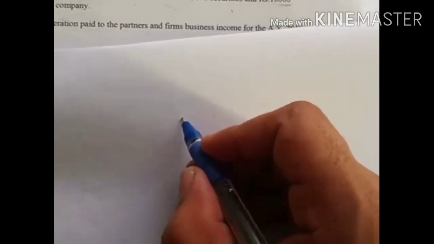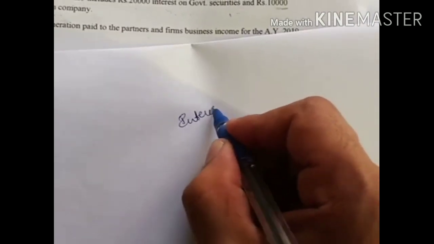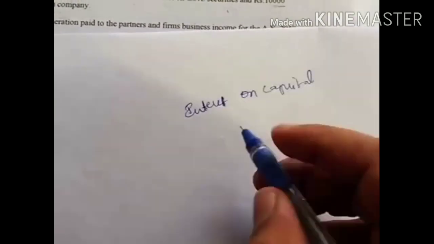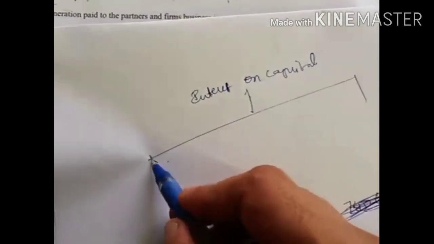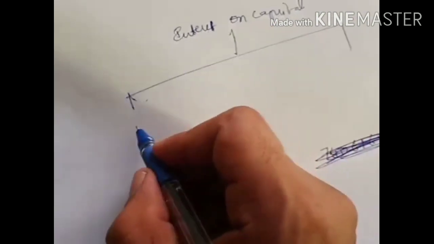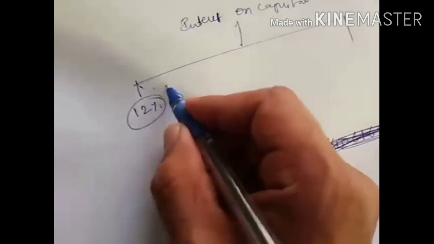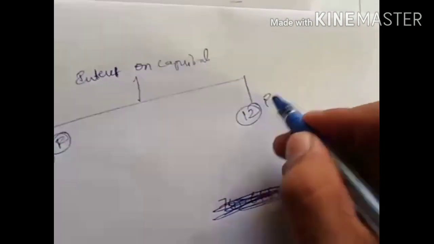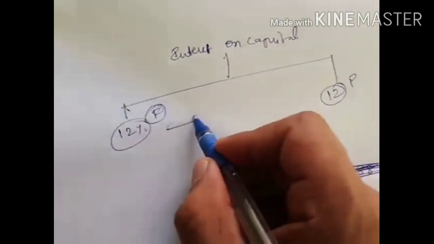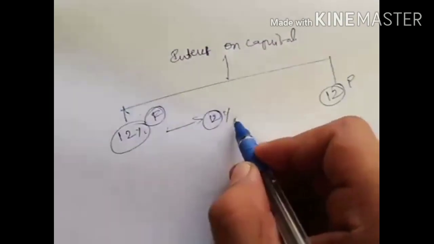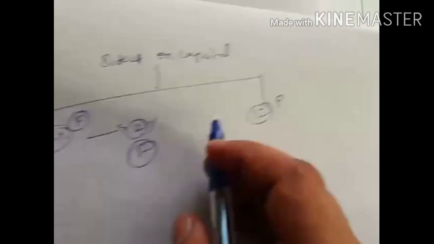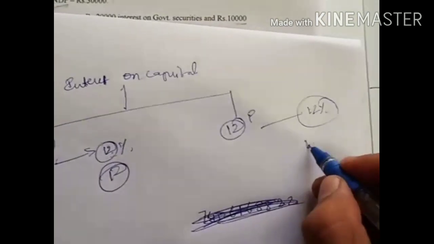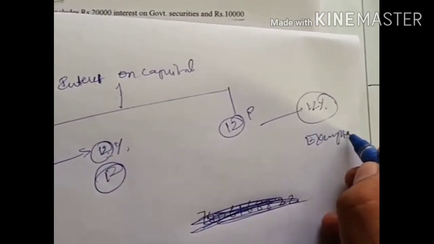Any kind of interest on capital, whether received by the firm, company or partner: up to 12% is not taxable in the hands of the firm, but up to 12% is taxable in the hands of the partner. If the excess over 12% is received by the firm, it is taxable in the hands of the firm, but the excess over 12% received by the partner is exempt from tax. They need not pay tax.